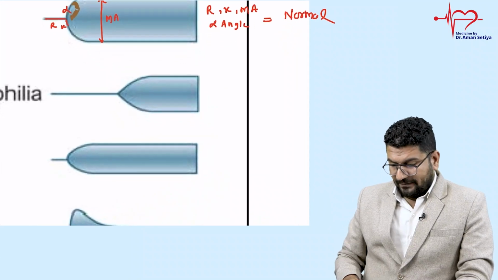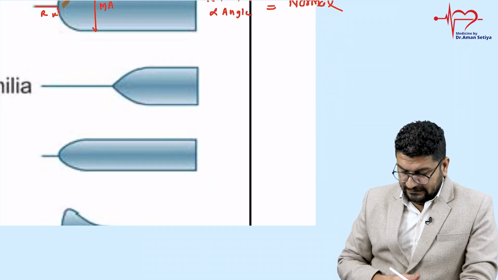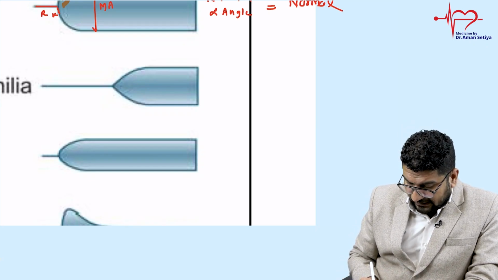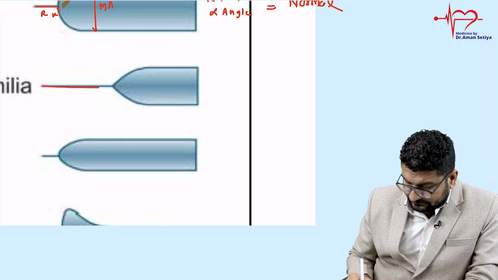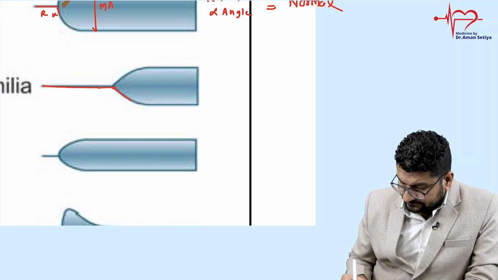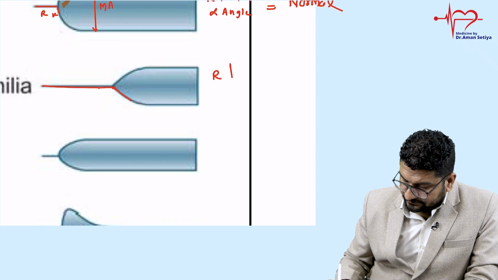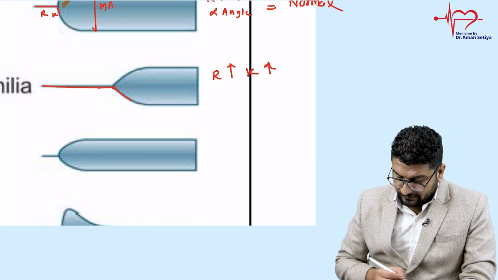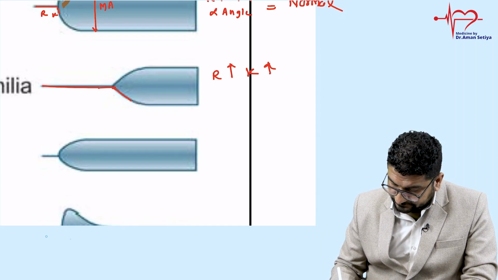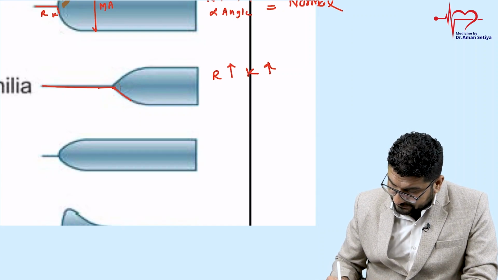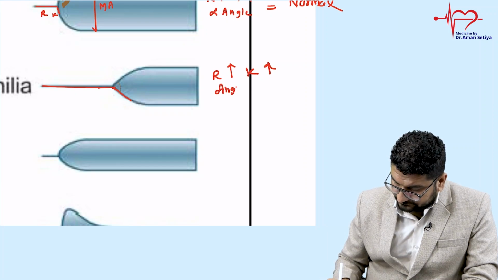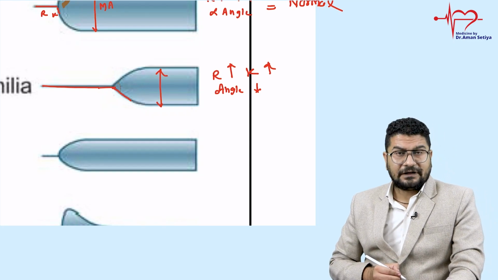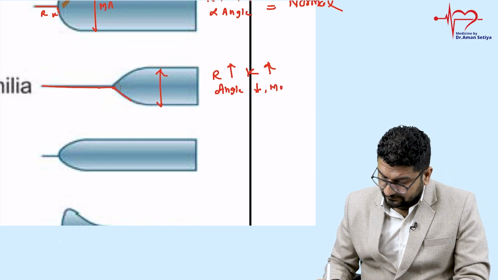So this is a normal image. Now compare to this one, first you understand this. Just try to understand this. Here in this image, if I talk about R, R is prolonged. K is also prolonged. And if you notice, when R is prolonged, the angle is reduced. And if you see the maximal amplitude, that is also reduced.